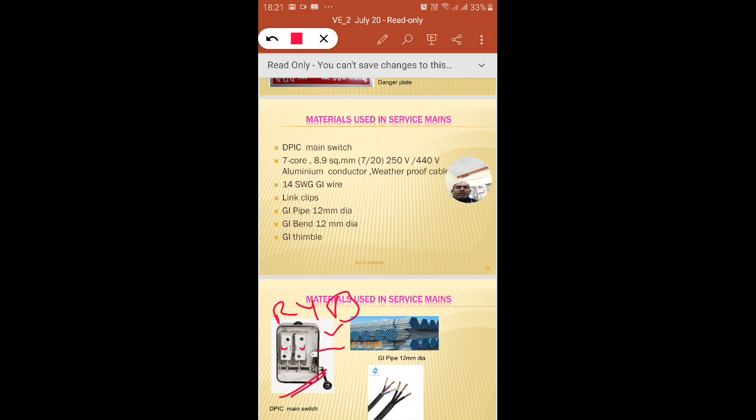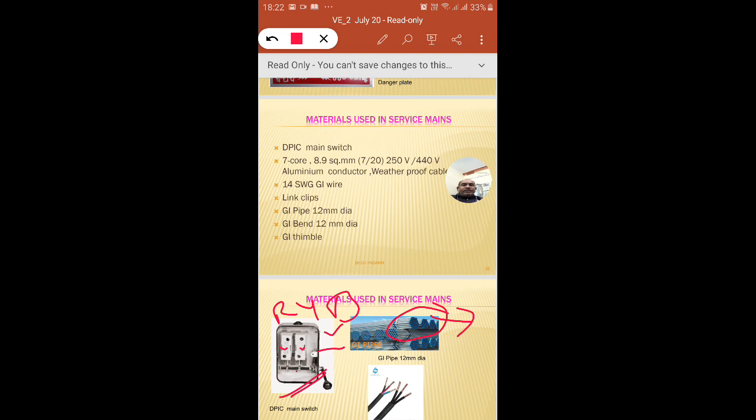And coming to the metal conduits, so GI pipe, galvanized pipe, 12 mm diameter. Generally these are used for the GI wiring system in the case of commercial purposes and industries, where we protect our flexible wires from mechanical damage. And that's why this is provided on the surface. Inside there is our flexible conduit, the flexible conductors